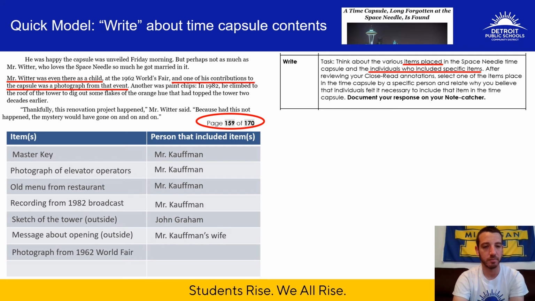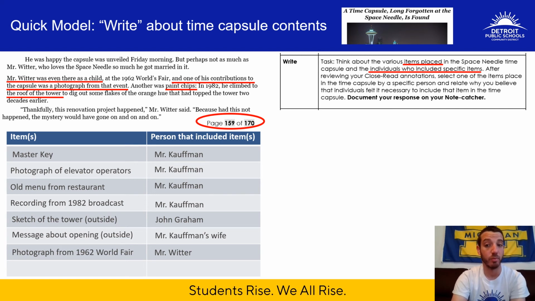So in the graphic organizer, I put photograph from 1962 World's Fair, and Mr. Witter was the person that put the item in there. Another was paint chips. In 1982, he climbed to the roof of the tower to dig out some flakes of the orange hue that had topped the tower 2 decades earlier. Thankfully, this renovation project happened, Mr. Witter said, because had this not happened, the mystery would have gone on and on and on. Okay, so our last item, paint chips from the roof of the tower in 1982.